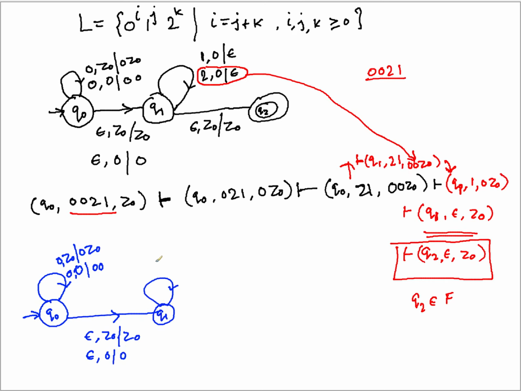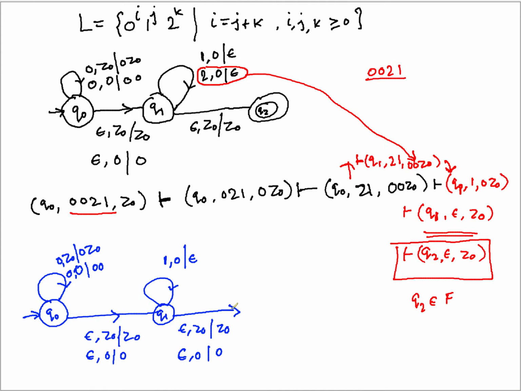q1 is just for comparison of zeros and ones. Assuming you have already pushed all the zeros, zeros will be matched with ones. So here you get that 1 0 epsilon, that's all. Once you are done with this, you have to move further for matching with the 2's, and here again the same transition: epsilon z0 becomes z0, and if it is epsilon 0, you can go further.